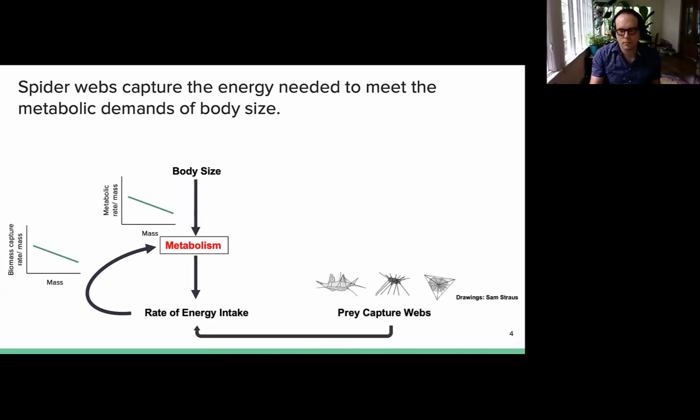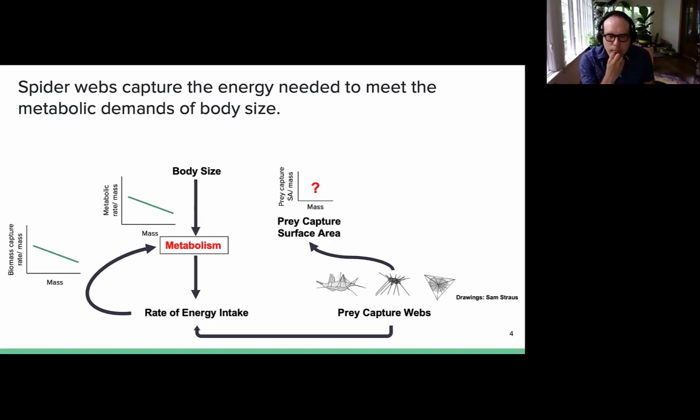And we know one of the incredible things about spiders is they build prey capture webs to extract energy from the external environment. One of the most critical parts of prey capture webs is the prey capture surface area. However, it's unclear how prey capture surface area per unit mass should scale with mass.